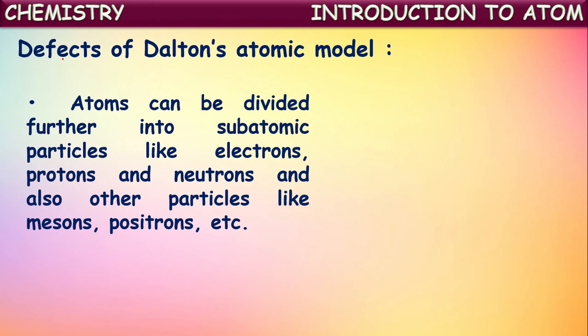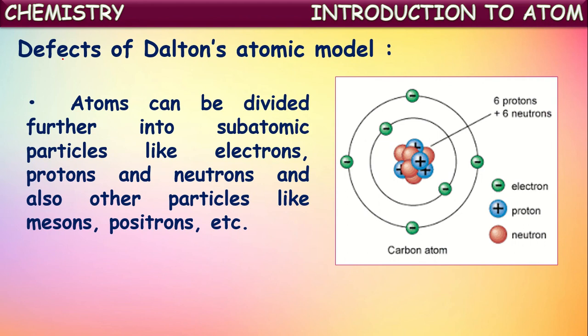First among them is that atoms can be divided further into subatomic particles like electrons, protons, and neutrons, and also other particles like mesons and positrons, etc. That means there are still smaller particles existing inside the atom. This proves that atoms are not the smallest particles. But John Dalton proposed that atoms are the smallest particles of every matter, the ultimate particles of every matter. But later, after Dalton, they found